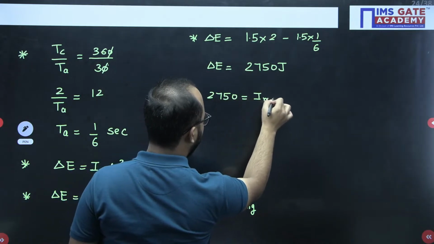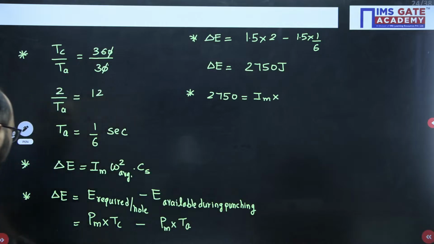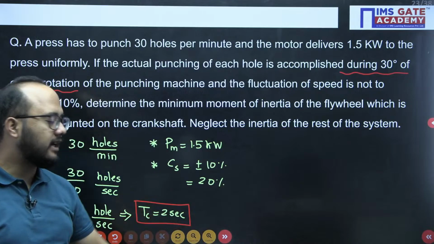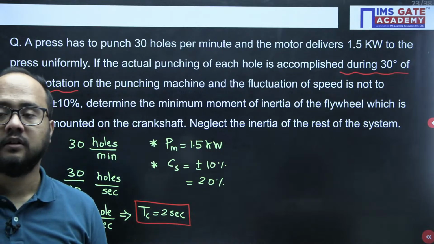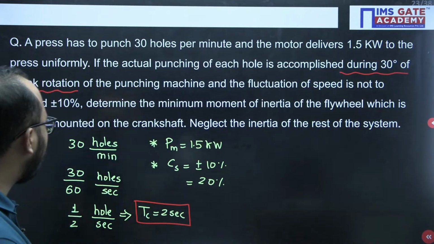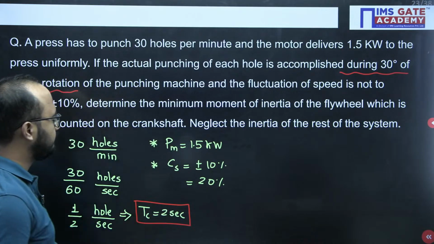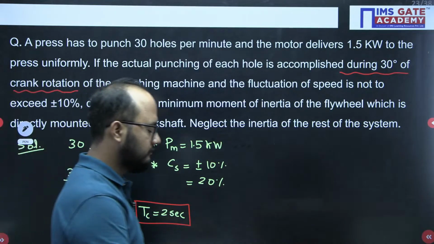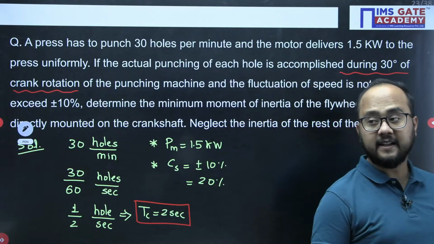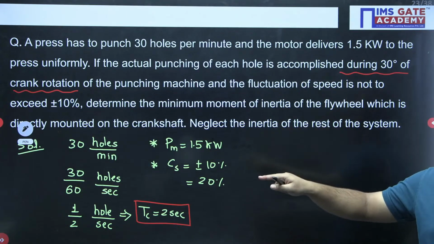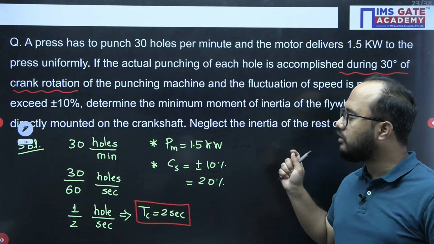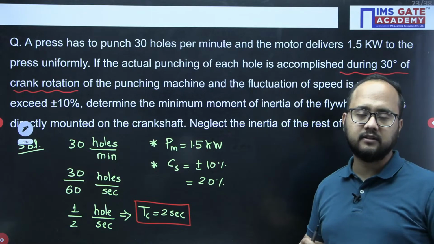Mass moment of inertia multiplied by omega. Now what is the omega value, omega average? Everyone tell me what is the omega average value? Again, this information is not directly given in the question. So how will you get to know about the omega average?